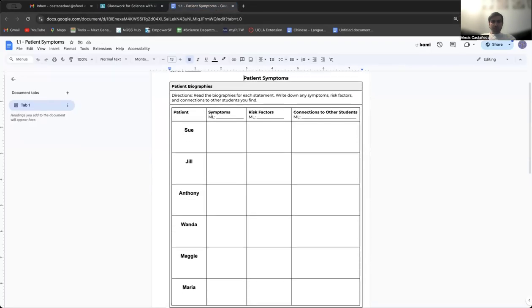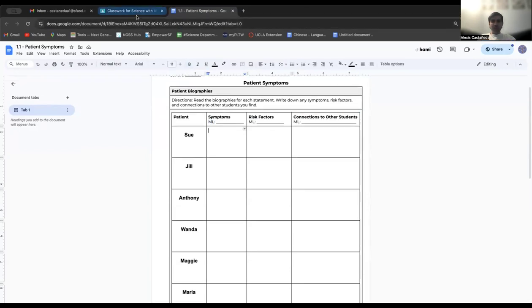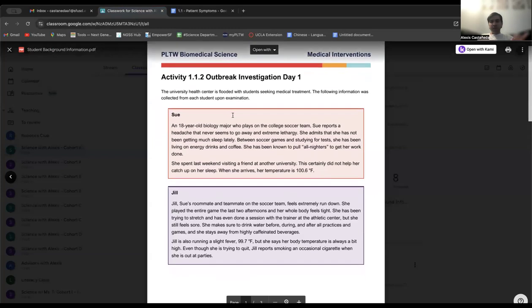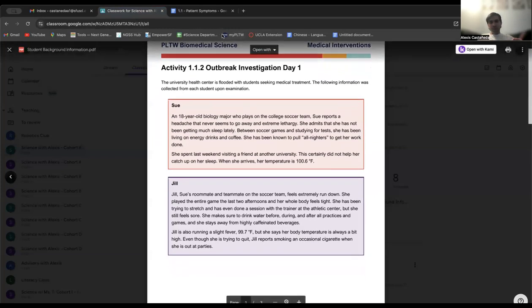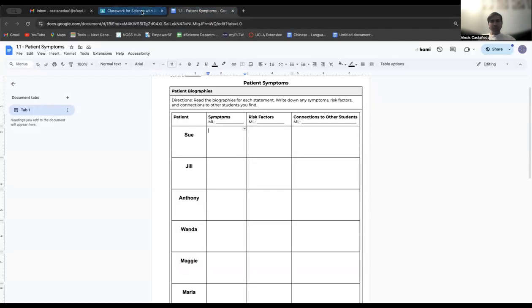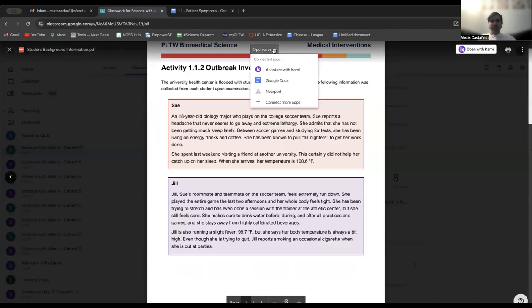So the first thing I'm going to recommend that you do, if you do not understand what these things say, is to translate them into your home language. Anytime you see ML, you should translate that into your home language, into my language. So: symptoms, risk factors, and connections to other students. What we're going to do is read the information about the patients, and figure out what their symptoms are, what their connections to other patients are, and what their risk factors are. And so we can do this here together.